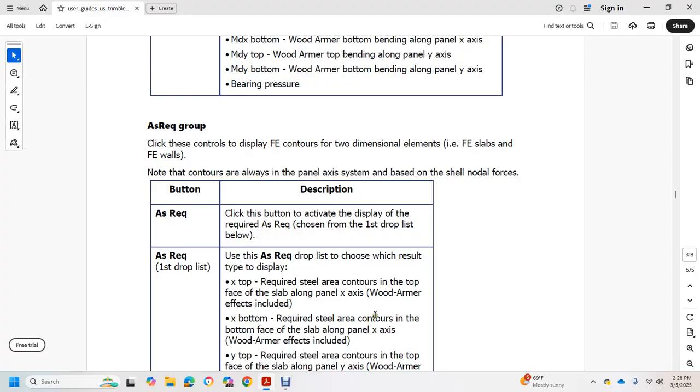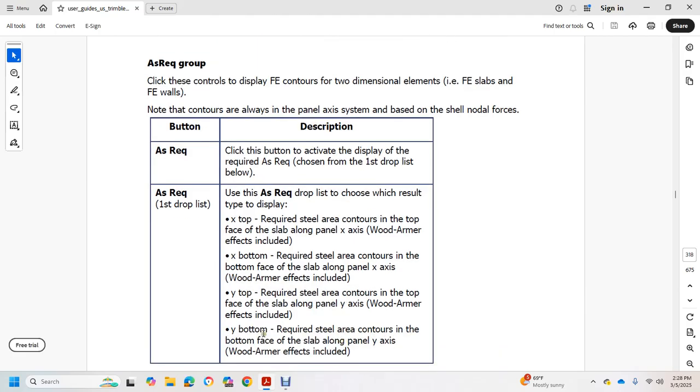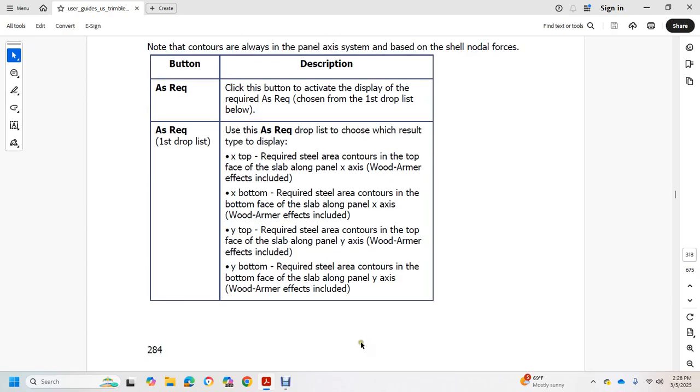X bottom: required steel area contour of the bottom face of the slab along panel X. Y top: required steel area contour of the top face of the slab along panel Y. Y bottom: required steel area contours of the bottom face of the slab along the panel Y axis.